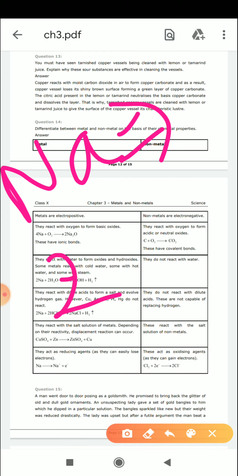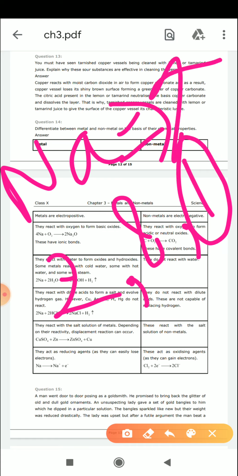When I write the electronic configuration, it is 2,8,1. So for getting stability, what is sodium going to do? Sodium is going to remove its one electron. When it gives up one electron, it becomes positively charged, one positive charge. Same if you take the case of chlorine, you have seen that the atomic number of chlorine is 17, and when you write the electronic configuration, it will be 2,8,7.